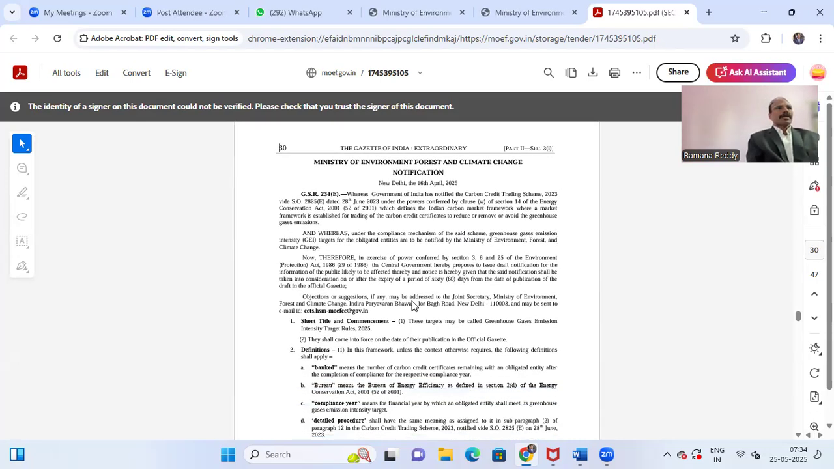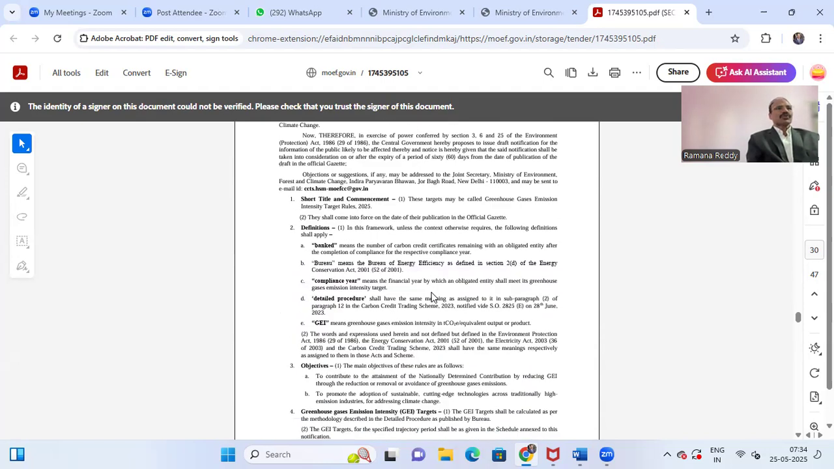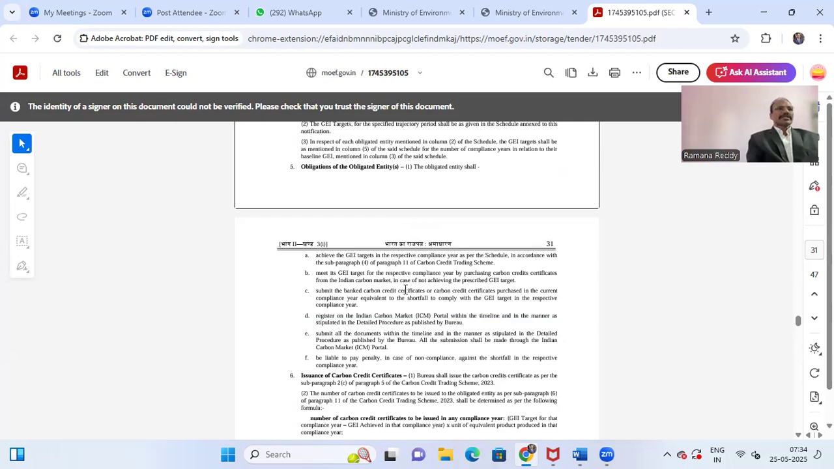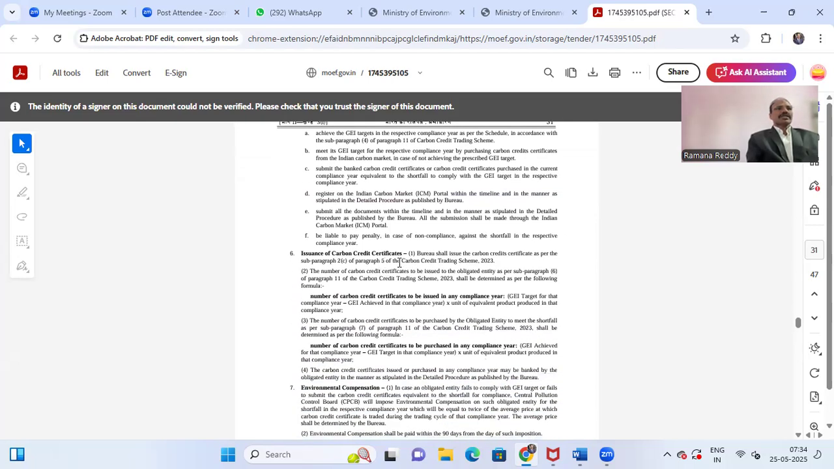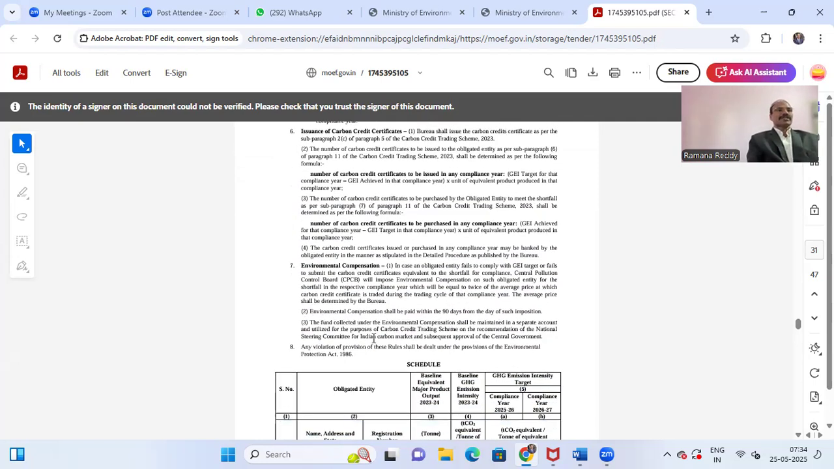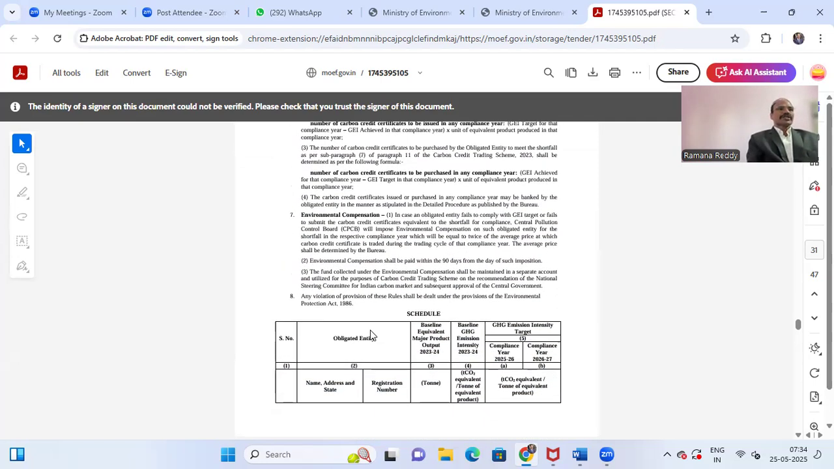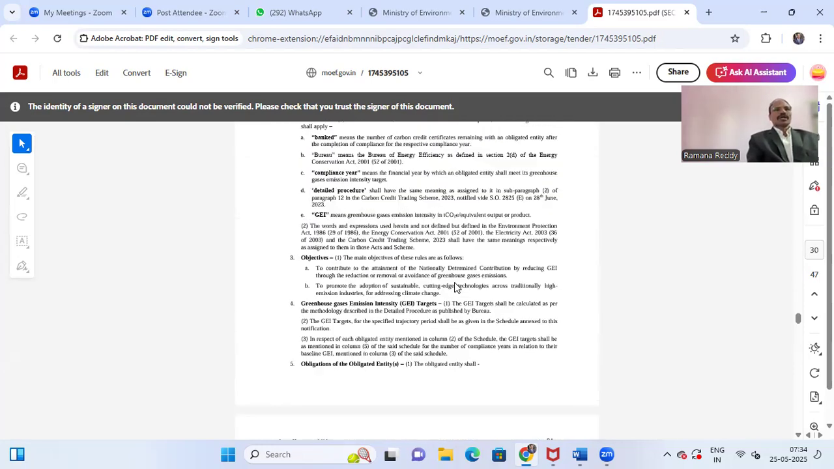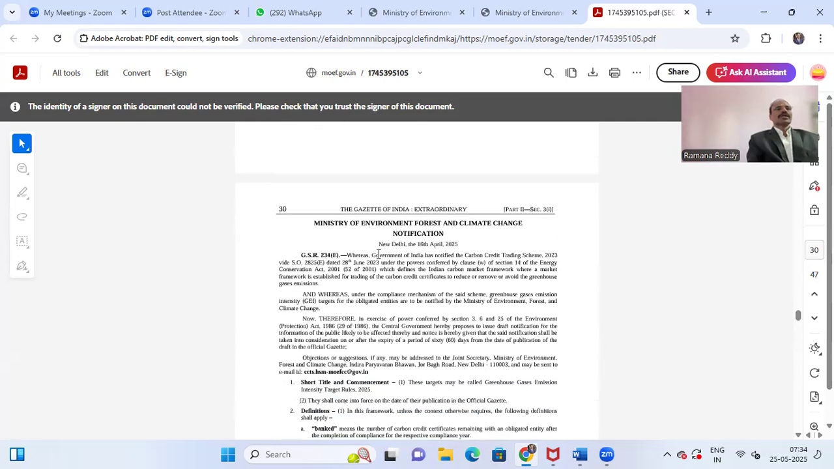Here is the complete draft rules. It gives the short title, commencement, definitions, GEI objectives, greenhouse gases emission, GEI targets, obligations of the obligated entities, issuance of carbon credit certificates, the number of carbon credit certificates to be issued in any compliance year, and the number to be purchased in any compliance year. Then there is environmental compensation, and a schedule. You can go through it in detail. I have shown you how and where you can find these draft rules.